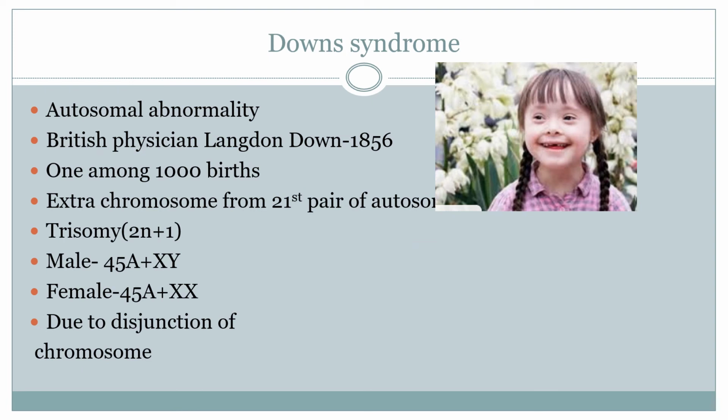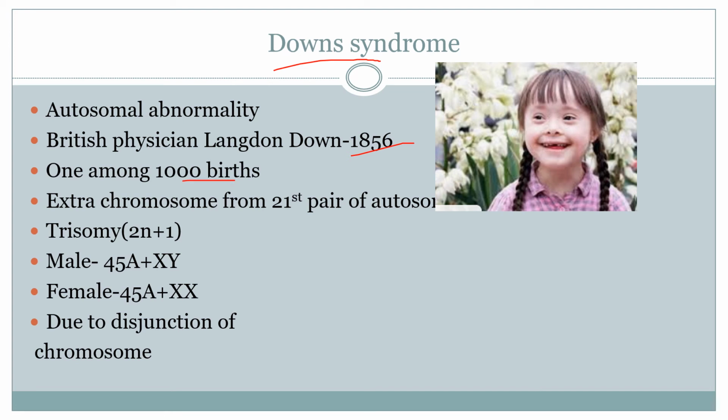Now let us learn about the chromosomal disorders. The first disorder is Down syndrome. This Down syndrome is also known as Mongolism, and it is the most familiar autosomal abnormality. It was first noticed by British physician Langdon Down, hence the name Down syndrome, in the year 1856, and it occurs in 1 among 1,000 births.